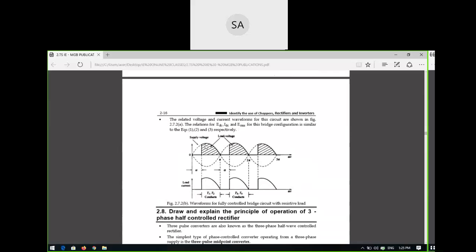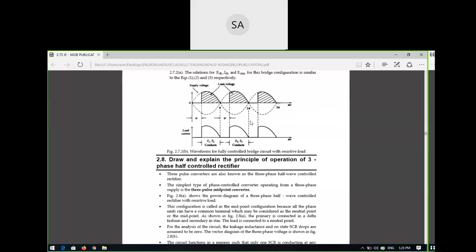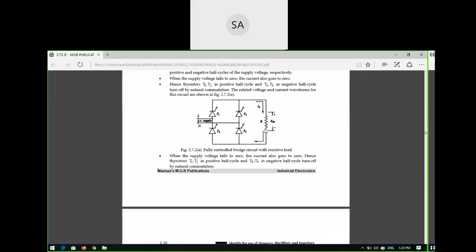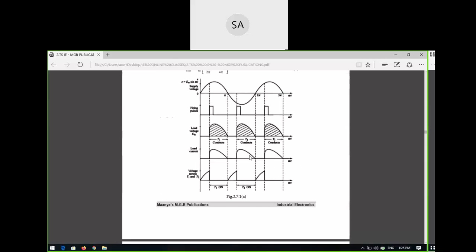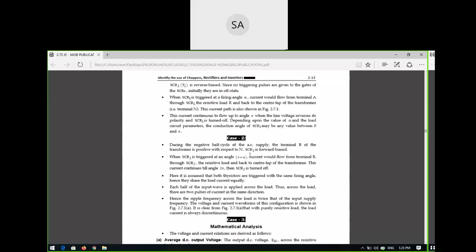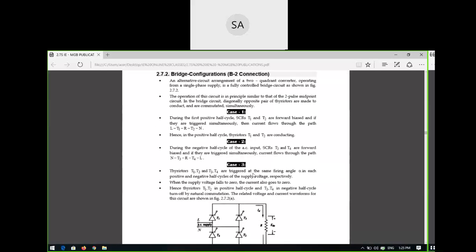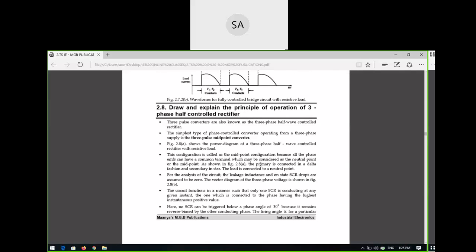That means it will be on, and after the firing angle it will be off, and it will be on again after the firing angle. It will be zero, and it will turn on like this. So this is the output voltage or output current of the bridge rectifier, and the output of the center tapped full wave rectifier is the same. The circuit operation is different because here you are using a bridge rectifier, and there you are using only a center tapped rectifier. So this is the controlled rectifier using single phase.